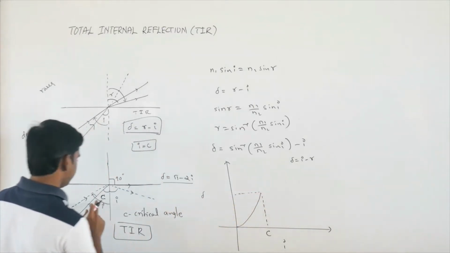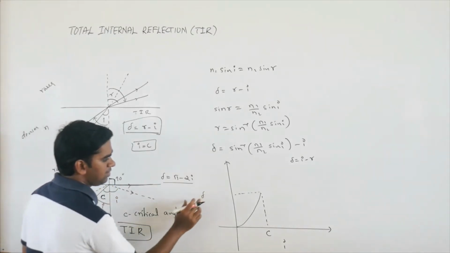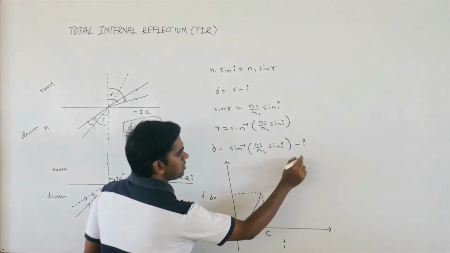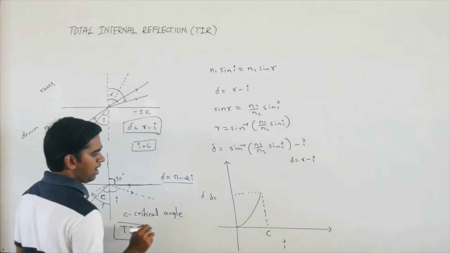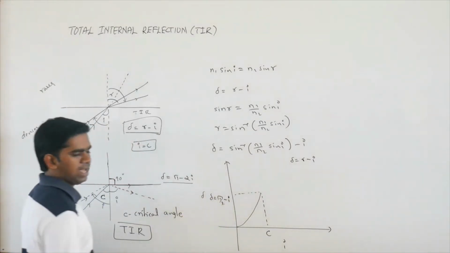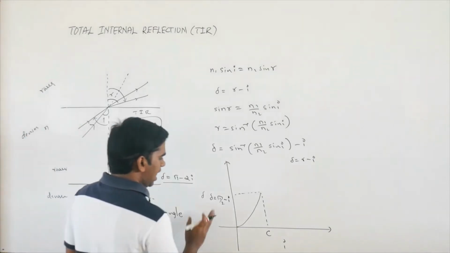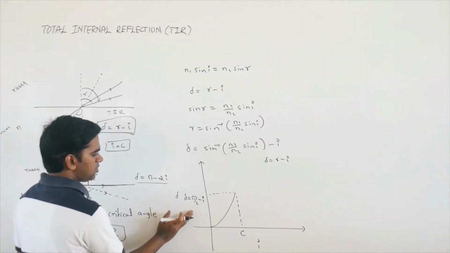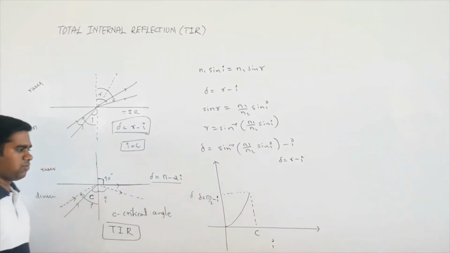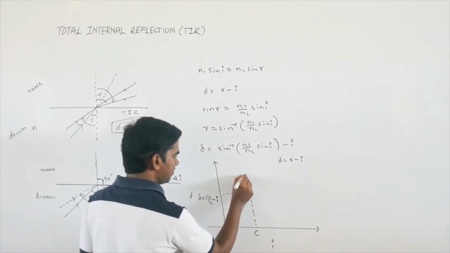For critical angle C, what is the angle of refraction? The angle of refraction is 90 degrees. So what is the deviation here? Deviation here is r minus i, where r is pi by 2, so delta is pi by 2 minus i. After this, the formula will change. The formula will become pi minus 2i, so the graph will suddenly shift here.